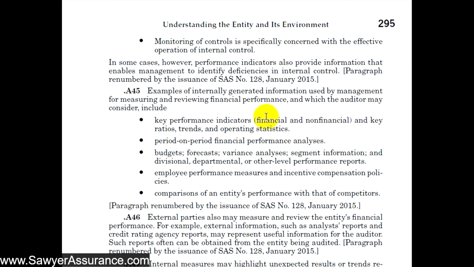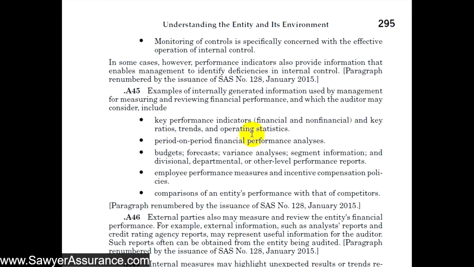If their performance indicator is a revenue target, that would be the financial piece, but that would be related to the non-financial piece, which might be the prices of the products or services and the volume of products and services. So perhaps the entity is shooting to sell a certain amount of widgets or hours or particular services.